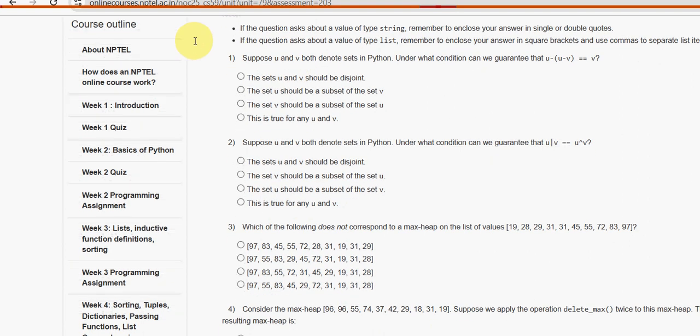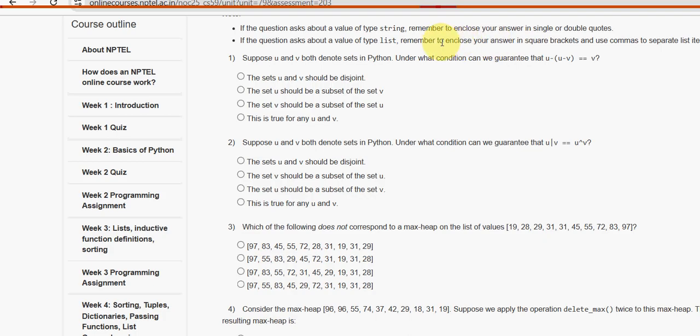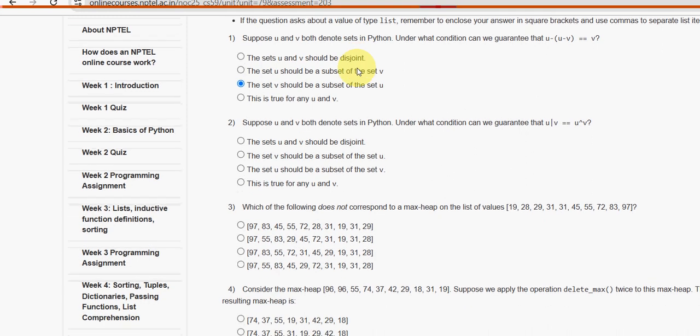First question. Suppose U and V both denote sets in Python. Under what condition can we guarantee that the condition should be like this? So this is the condition. Which of the following options are correct for the first question? For the first question, the probable answer is the third option, guys. The set V should be a subset of the set U. So mark the third option as the probable solution for the first question. Now let's move on to the second one.